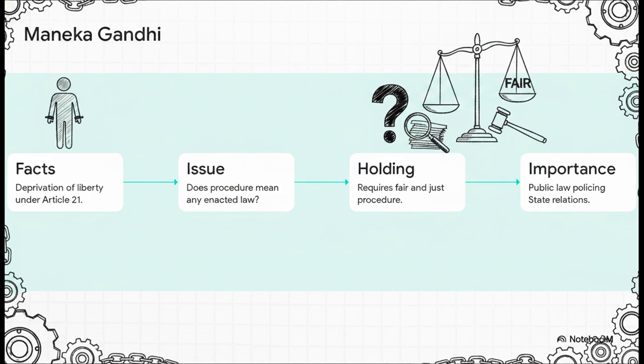But then, look at the facts of Maneka Gandhi v. Union of India in 1978. Again, a deprivation of personal liberty under Article 21. The issue: does procedure established by law truly just mean any enacted procedure? The holding: the Supreme Court officially overturned Gopalan. They ruled that the procedure must actually be fair, just, and reasonable, not just a legislative rubber stamp. Why does this matter? Because it's the textbook illustration of public law stepping in to directly police the relationship between the state and the individual, ensuring human rights are actually protected.